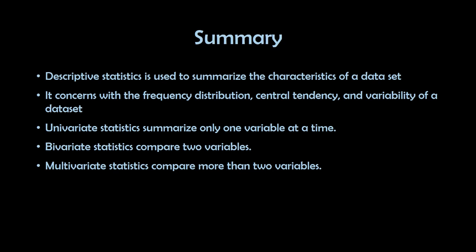So, as a summary, descriptive statistics is used to summarize the characteristics of a dataset. It is concerned with the frequency distribution, central tendency, and variability of a dataset. So there are types of descriptive statistics that we can measure: univariate statistics, which summarize only one variable at a time, bivariate statistics that compare two variables, and also multivariate statistics that compare more than two variables.